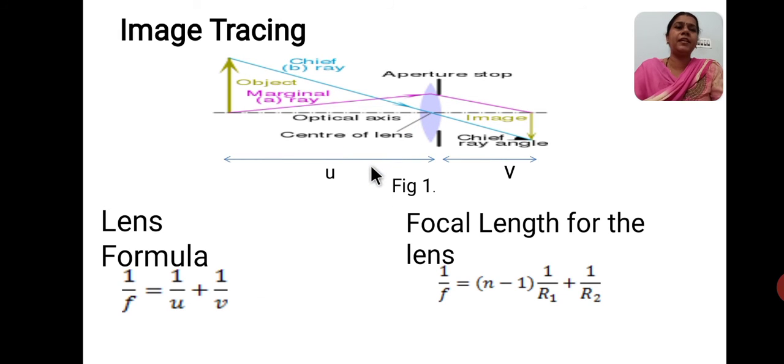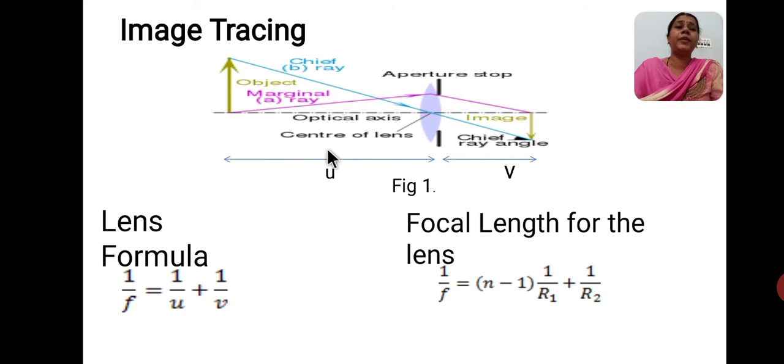Monochromatic light means a single wavelength. If monochromatic light is incident, we are not going to get well-defined images. Suppose we incident composite light, meaning white light, made to pass through the lenses. So what happens here?